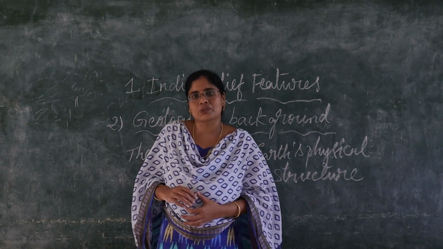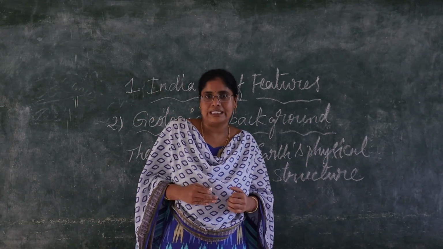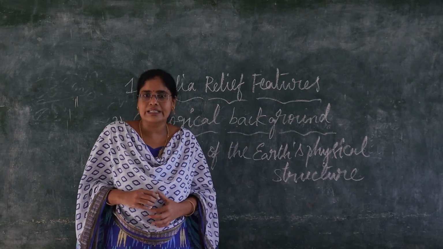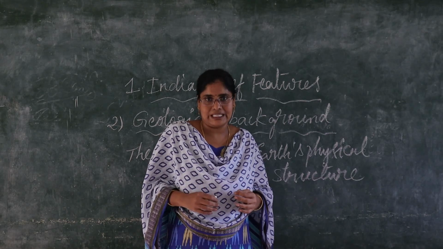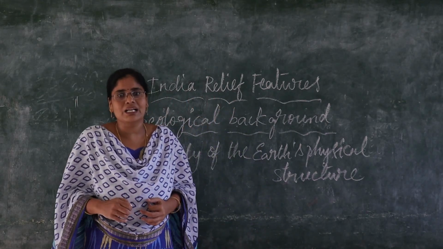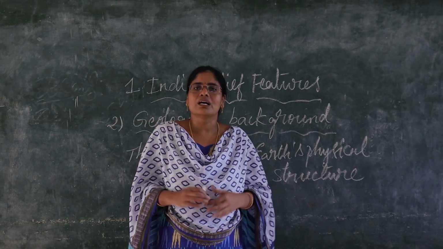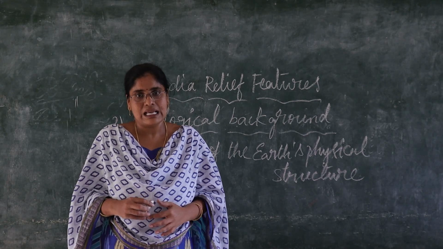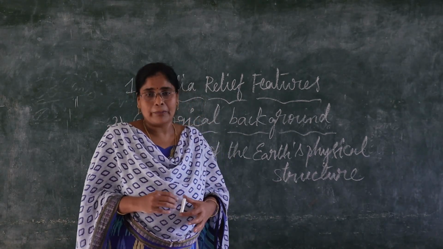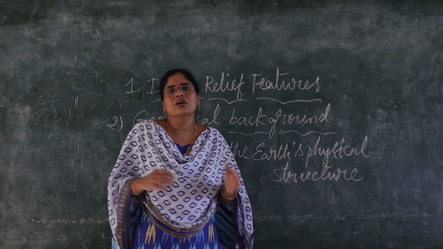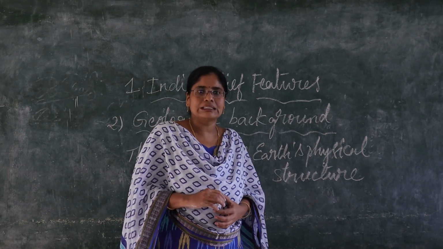He introduced the continental drift theory. What is continental drift theory? The present arrangement of continents and ocean basins is called continental drift theory.